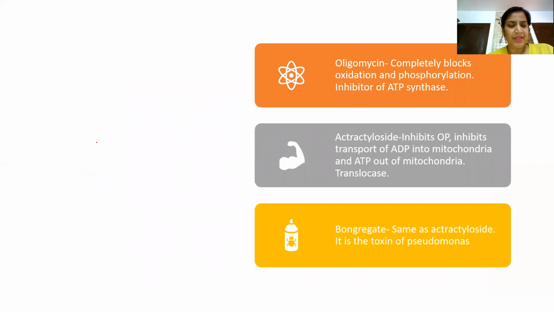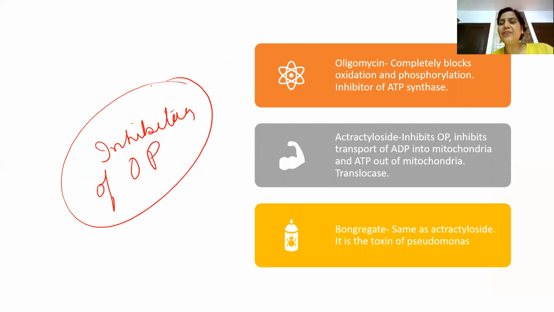Then these are the inhibitors of oxidative phosphorylation. Oxidative phosphorylation is the process of formation of ATP, which requires F1, F0 particles which are present on the inner mitochondrial membrane. So oligomycin is one inhibitor of OP.